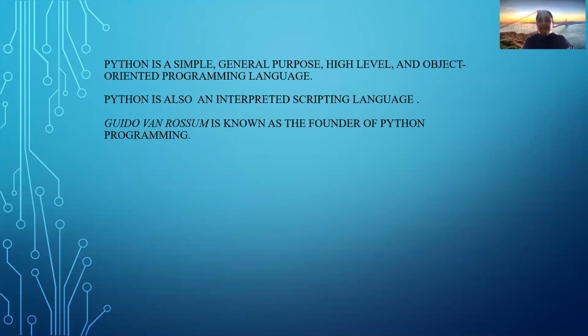Okay, Python is a simple, general purpose, high level programming language and object oriented programming language. Simple English can be used for writing a code, and it is general purpose. In any computer you can write any desktop or anywhere you are going to develop your code, and it is a high level programming language. What is a high level programming language? High level programming language is nothing but one which is understood by the human being.